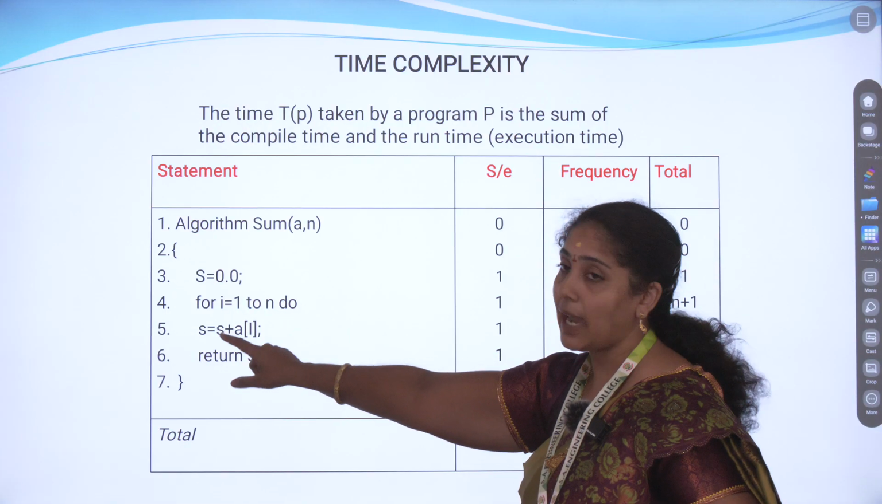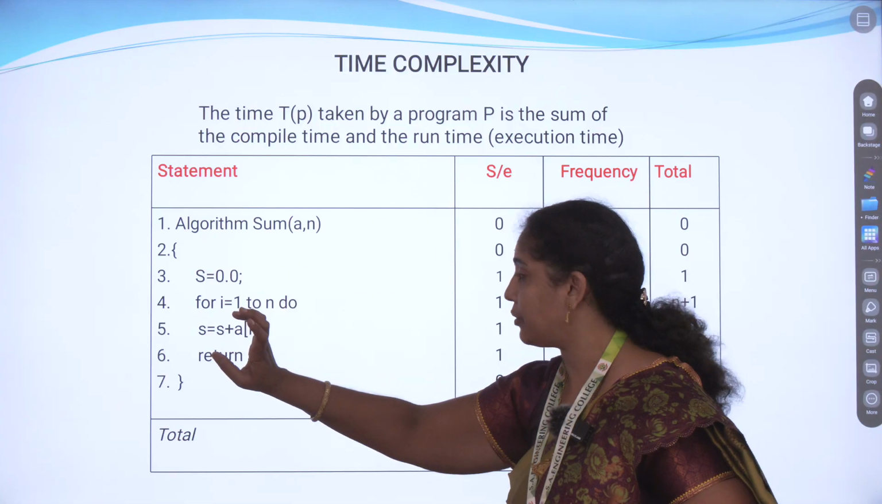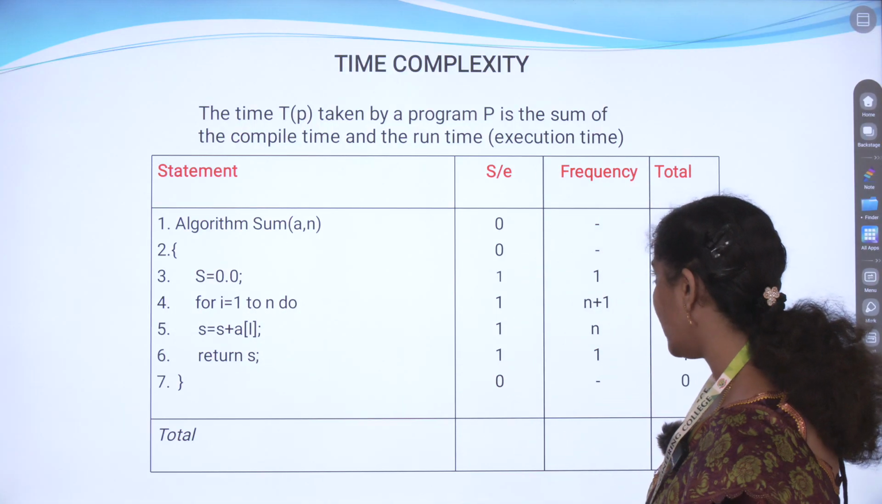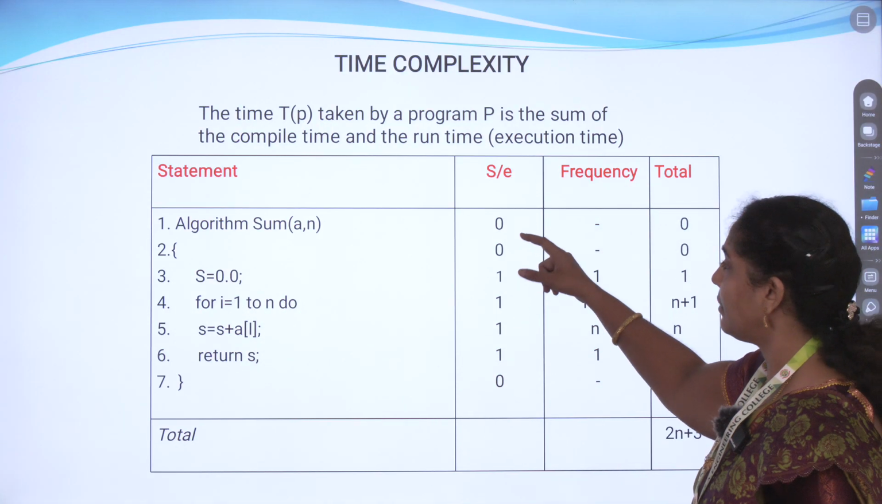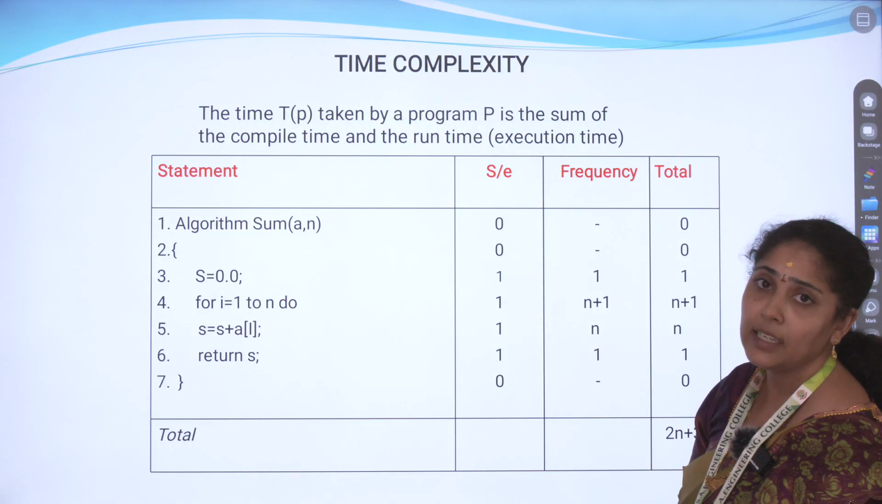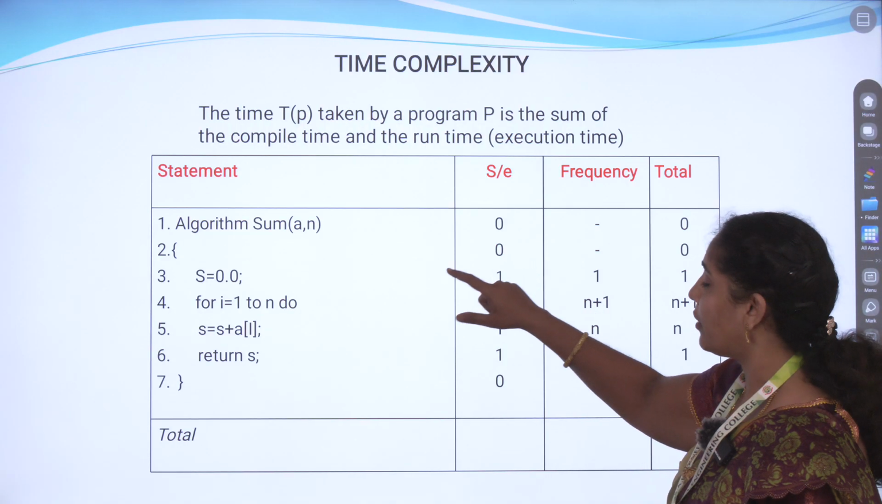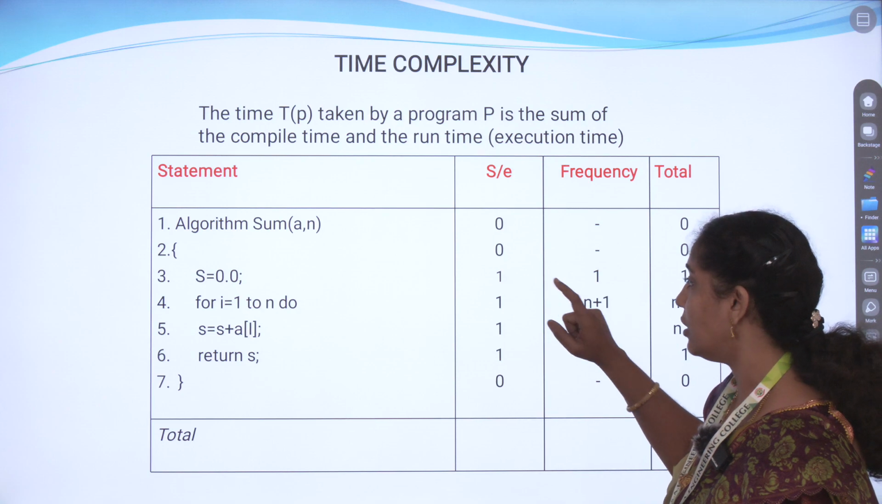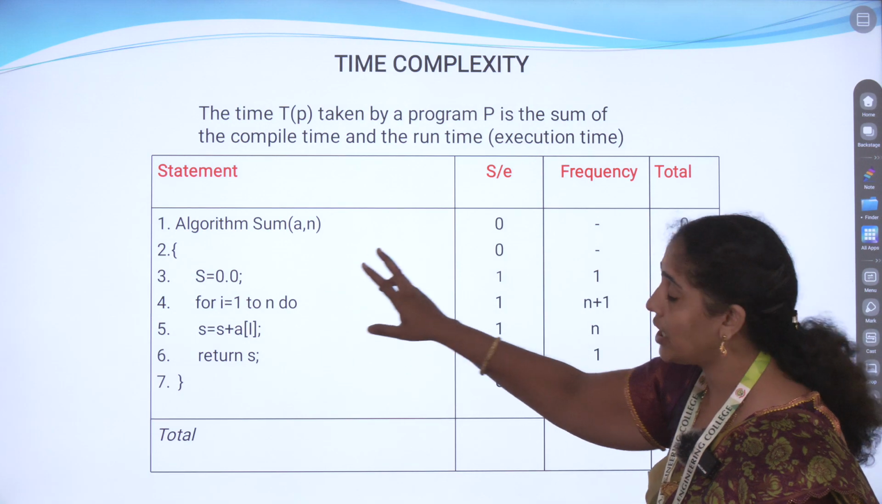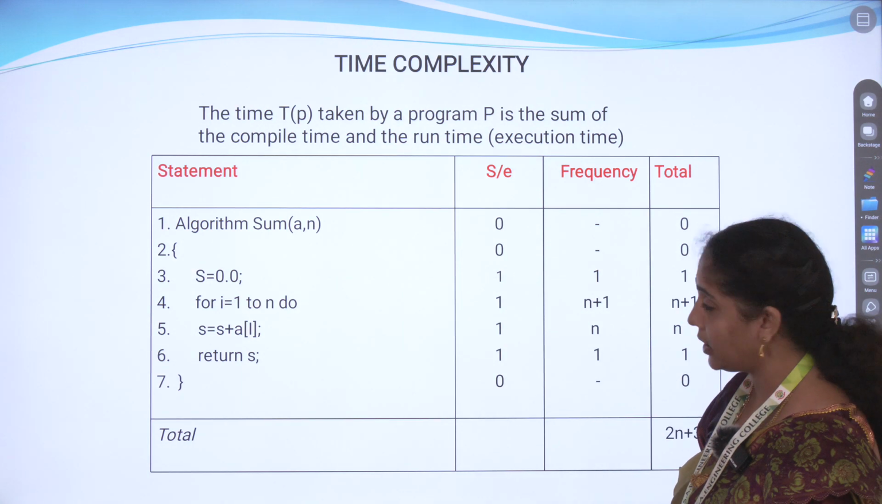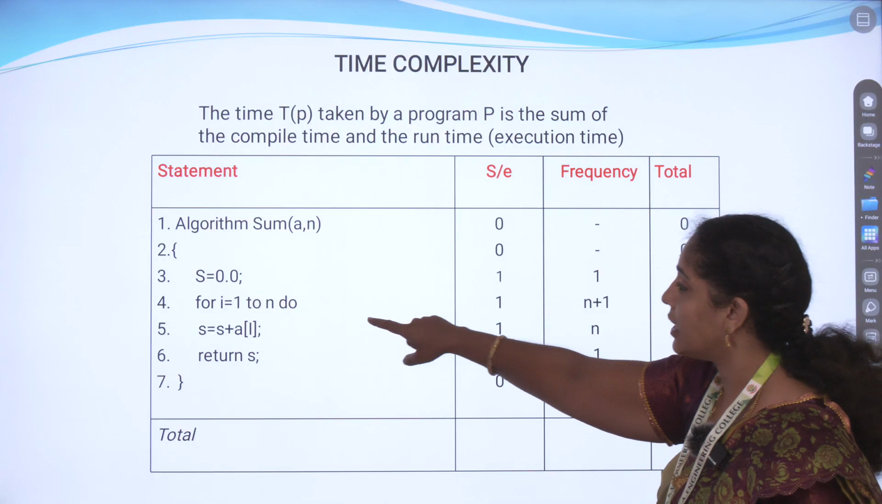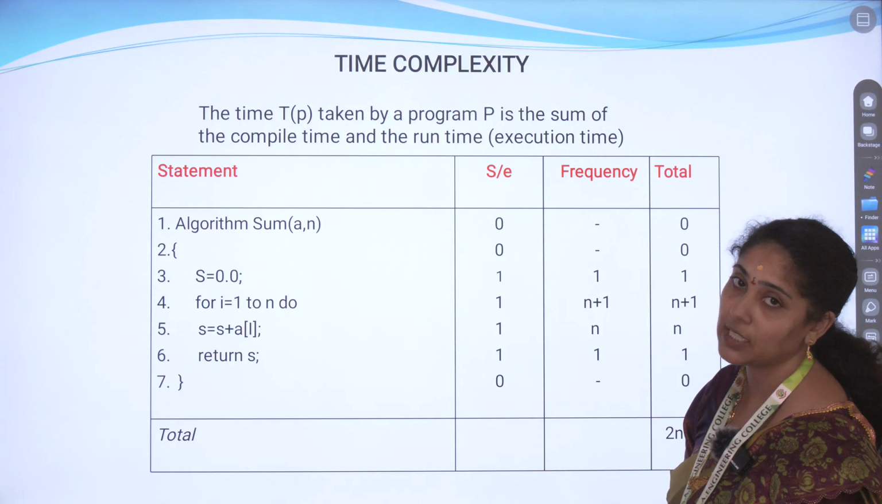After that we are going to add the value, store it into the sum, and return the value. For the assignments we are not taking any timing, so we mention 0, and for braces also we mention 0. Next, for the initialization statement we mention 1. After that, for the for loop, first we mention 1.